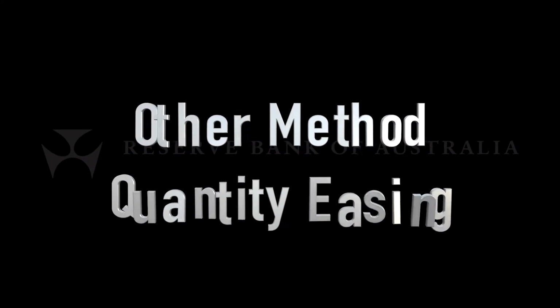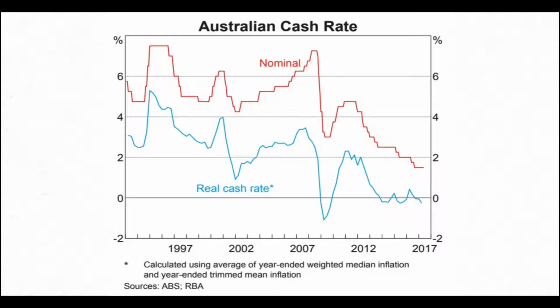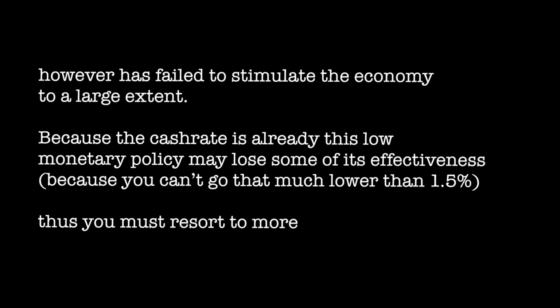The other method is quantitative easing. The cash rate has been steadied at a low 1.5% because of the steady decline since the global financial crisis due to inflation and growth. However, this has failed to stimulate the economy to a large extent. Because the cash rate is already this low, monetary policy may lose some of its effectiveness. Thus, we must resort to more unconventional policies.